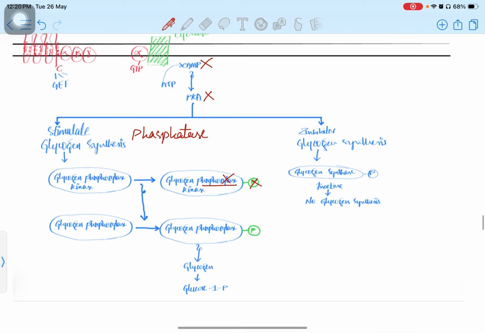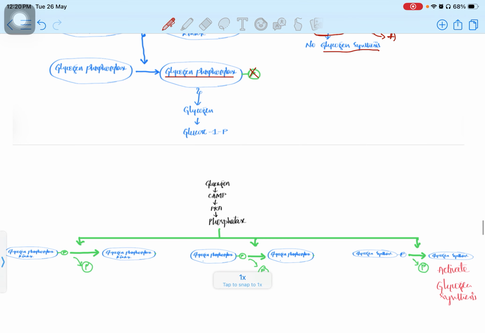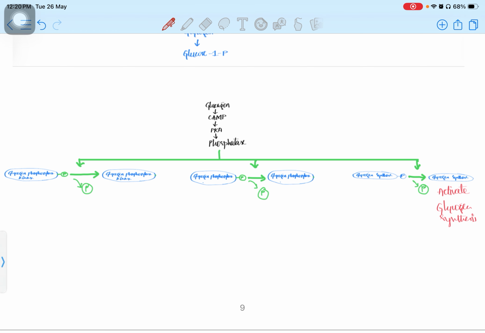It will remove the phosphate from the glycogen phosphorylase kinase, so it will become inactive, and this phosphatase will remove the phosphate from glycogen phosphorylase also. Phosphatase will also remove the phosphate from glycogen synthase. So it will do activation, because it was in the inactive condition and it will become active. So glycogen synthesis is going to happen in this process. You can see the same thing written here.